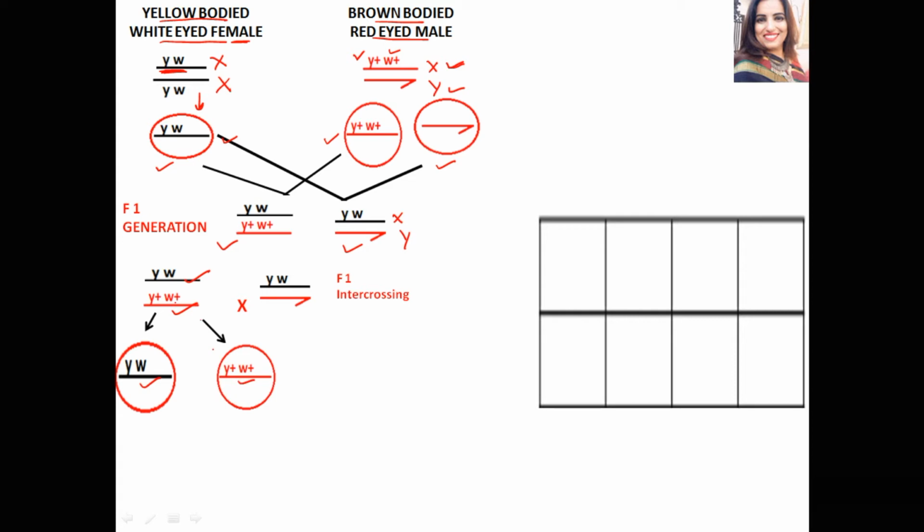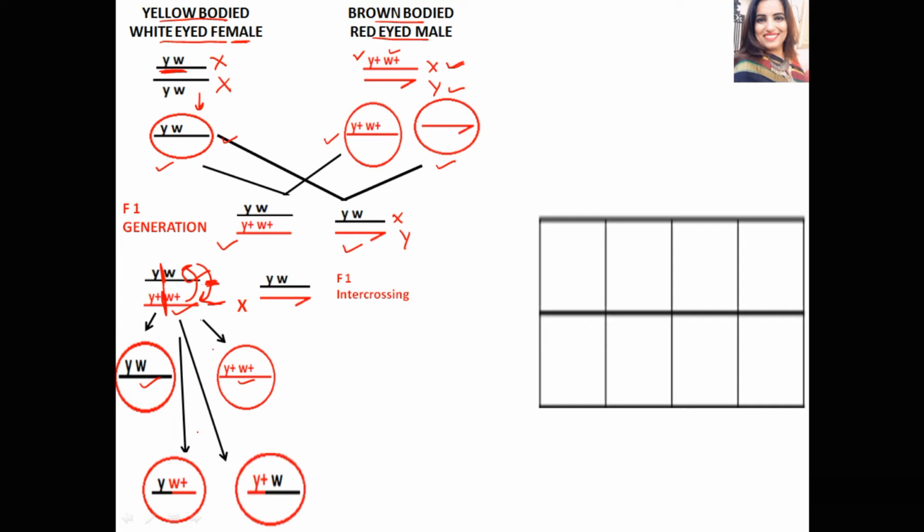Now let us assume crossing over occurs between these two homologous chromosomes, such that the chromosome breaks from here and they exchange segments. Then let us see the genotype obtained in the gametes. One gamete will have YW plus genes and another gamete will have Y plus W genes.